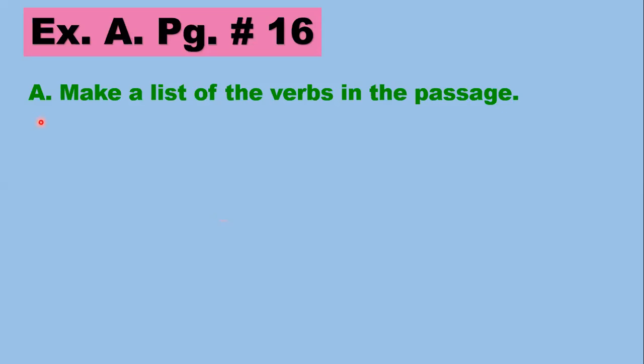Let's read the question. Make a list of the verbs in the passage. So if you see in your book, there is a passage given, and from that passage, we have to make the list of all the verbs. Now remember, when you are making this list, that verbs are the action words, okay? All the actions that are happening will be counted as verbs, okay? So let's see.